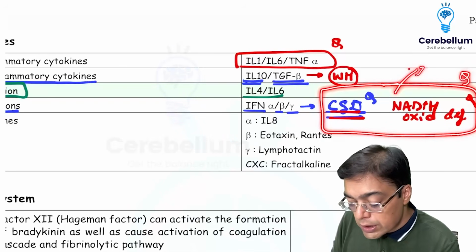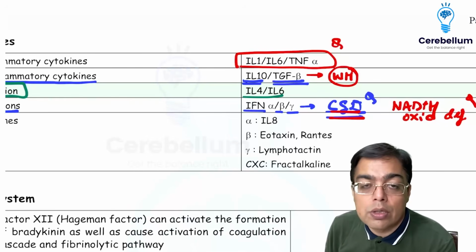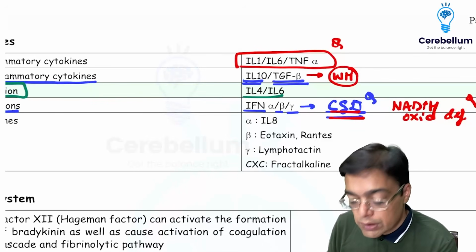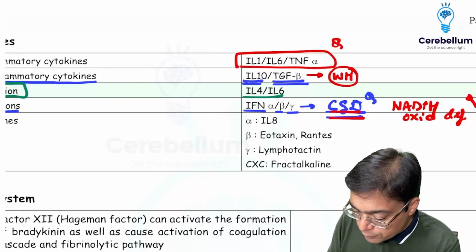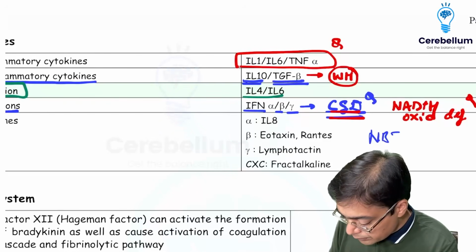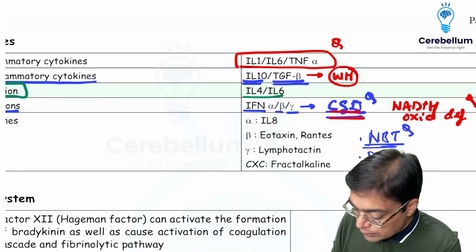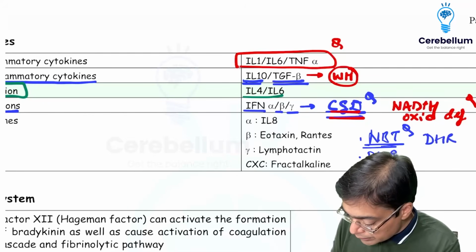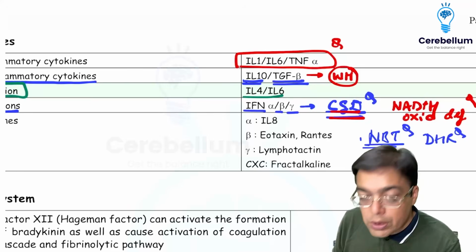Remember the microbiology link? What exactly is going to be the name of the test by which you make a diagnosis of chronic granulomatous disease? So we do a test which is given the name of, very good, you remember that? The smile on your face tells me that you are feeling confident now. This is the nitroblue tetrazolium test. Of course, we have another test which was asked in the FMGE exam, which is the dihydrorhodamine test. So the nitroblue tetrazolium test and the dihydrorhodamine test are what you need to remember over here.